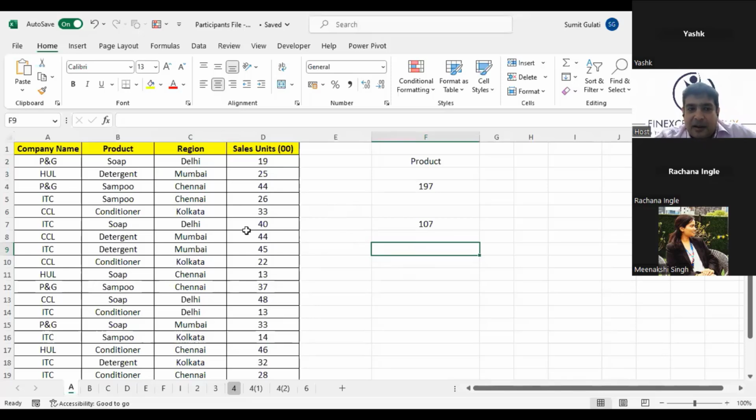Is the question clear? I want to get the total sales of all the products that were sold in Delhi and Mumbai. So which formula should I use? If anyone can help me in the chat box. The total sales of all the products sold in Delhi and Mumbai. Just try it out and let me know what answer we are getting.